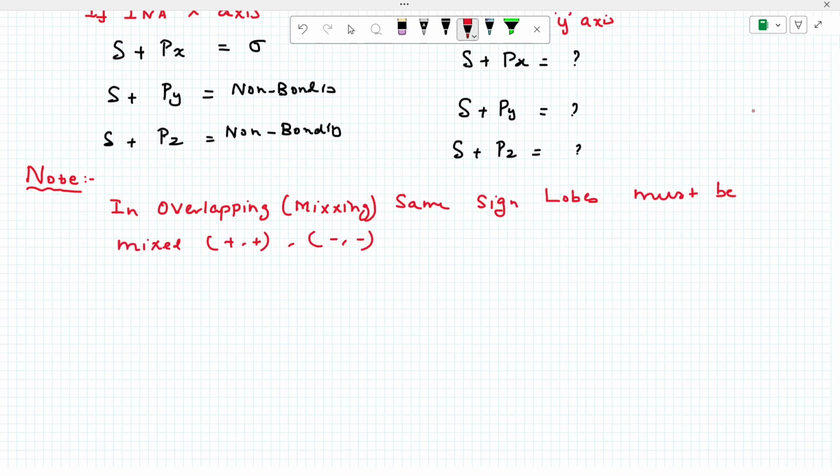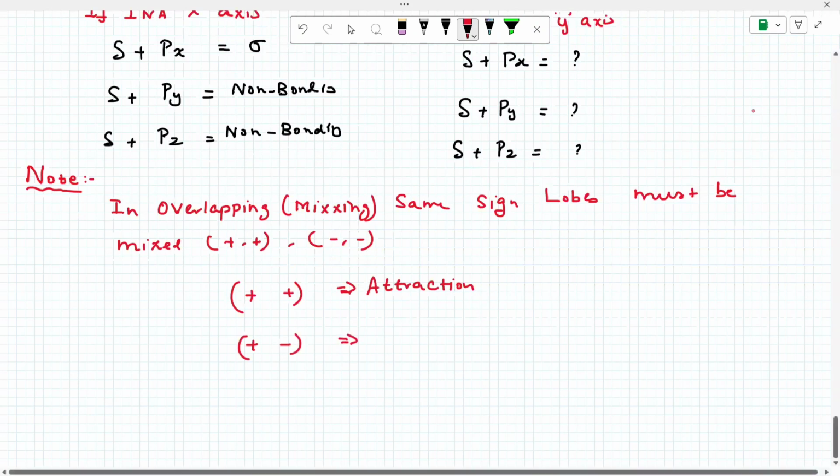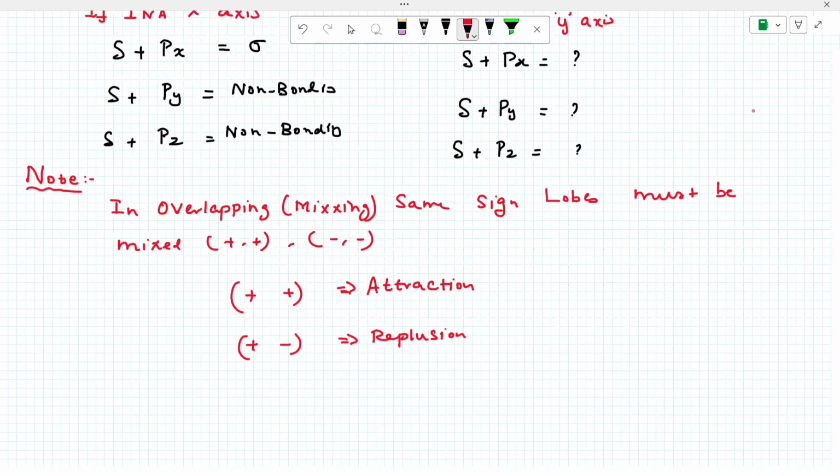If plus minus, they undergo anti-bonding. With plus plus, attraction happens, bonding. With plus minus, there is repulsion. Important, please note.